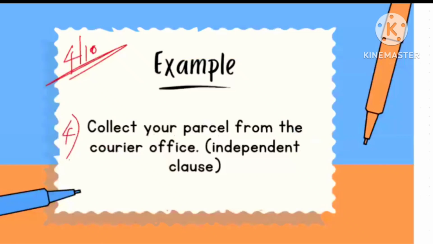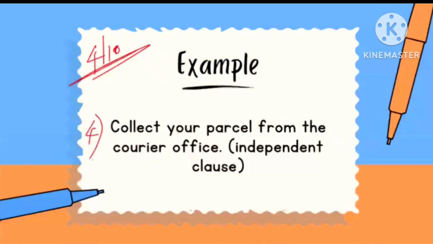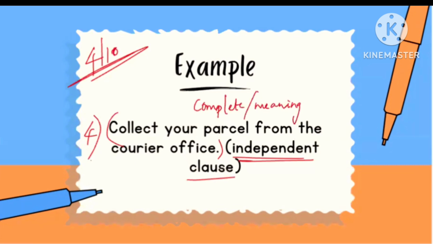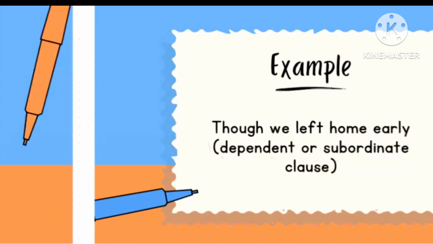So it is a whole sentence, right? Collect your parcel from the courier office. So it conveys the whole meaning. Therefore, this sentence is an example of an independent clause. Then we have one more example: Though we left home early.